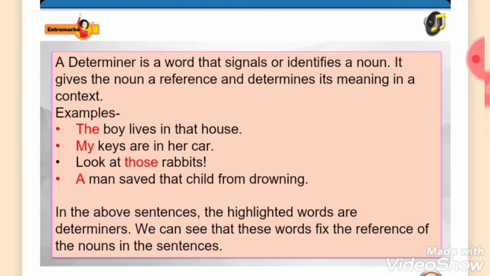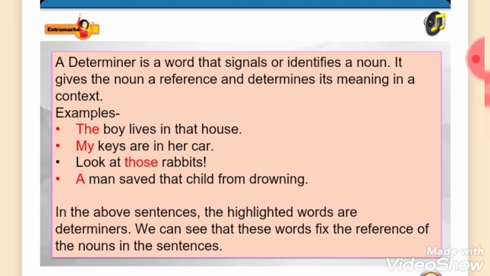Students tend to make errors in the usage of determiners while dealing with sentences containing adjectives. Articles also act as quantifiers or determiners, and errors are common in their usage as well. Let us understand determiners briefly before we proceed to discuss the errors found in the usage of adjectives and articles. A determiner is a word that signals or identifies a noun. It gives the noun a reference and determines its meaning in a context.